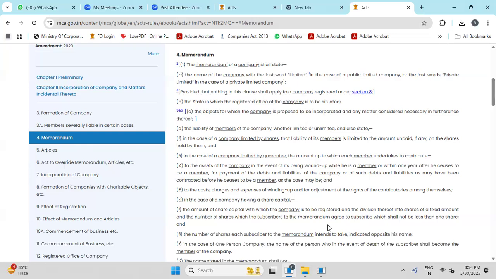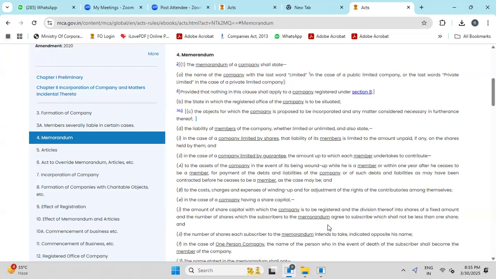Suppose the paid up capital is 1 lakh rupees and each share price is 10 rupees. So for 1 lakh capital, each share is 10 rupees. 1 lakh divided by 10 is 10,000. 10,000 shares at 10 rupees is 1 lakh capital.